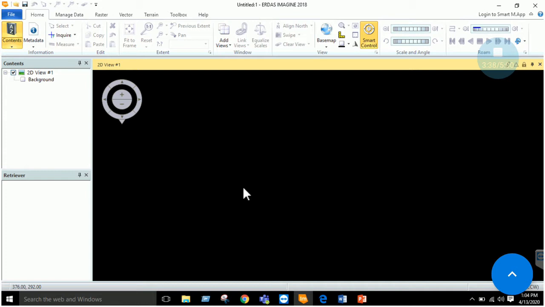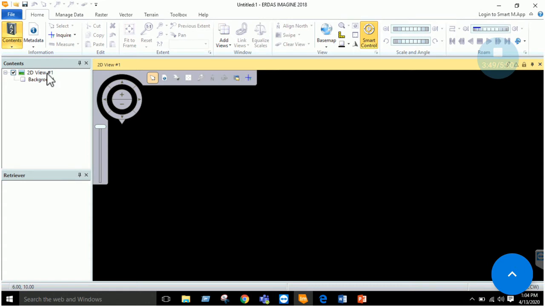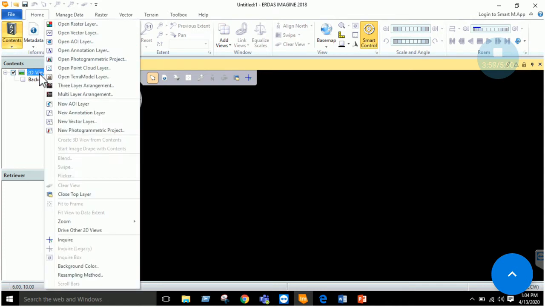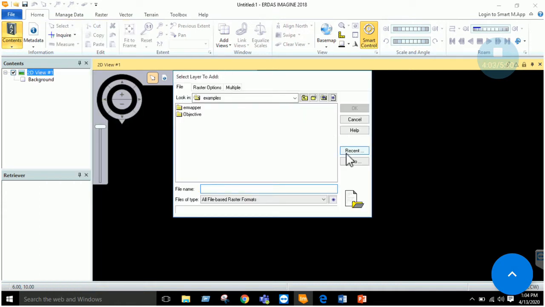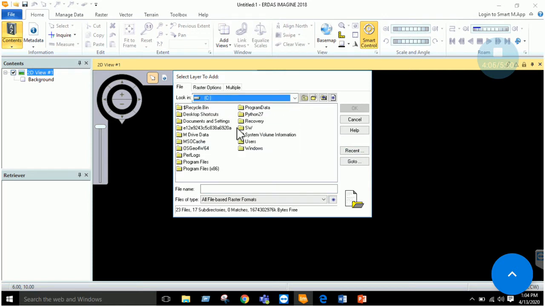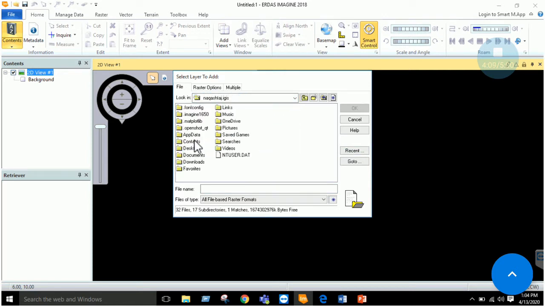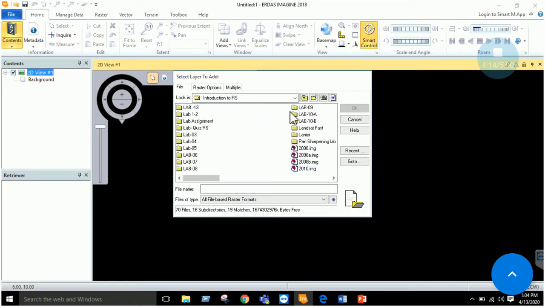But the first thing is to download any satellite imagery from a site named USGS Earth Explorer, or there are many other sites. You download a satellite imagery. We will learn later how to download the satellite imagery and add that imagery in the ERDAS Imagine environment. Right now, what you have to do is just right click in this 2D view and select open raster layer. In this dialog you have to browse to the folder where your data has been placed, so you can open any data which is available.